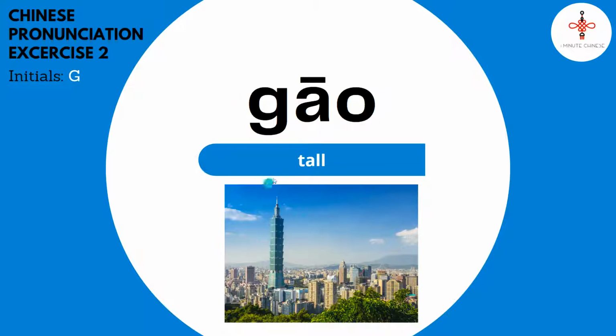The Gao building in the picture is Taipei 101. It is the tallest building in Taiwan.